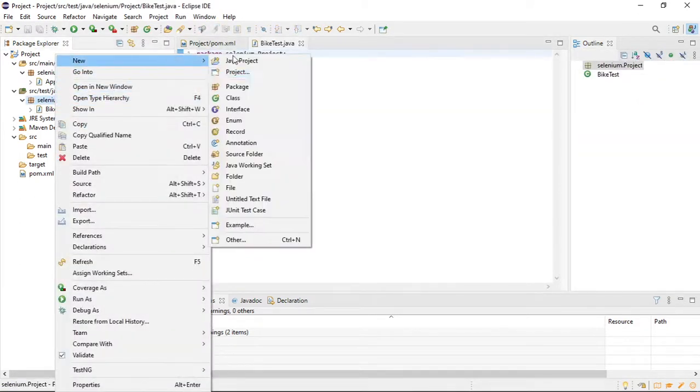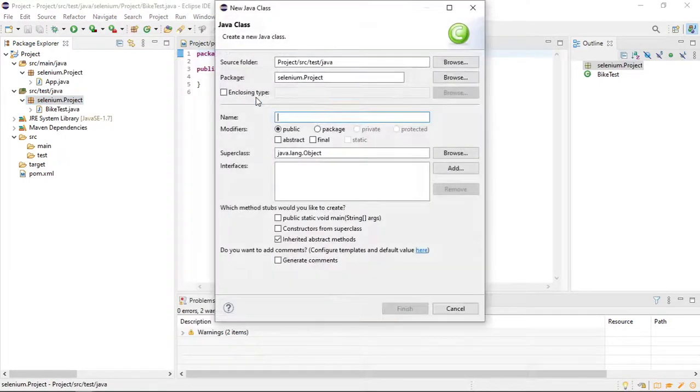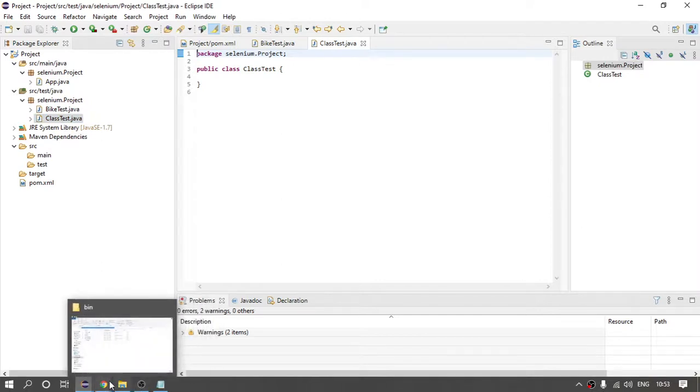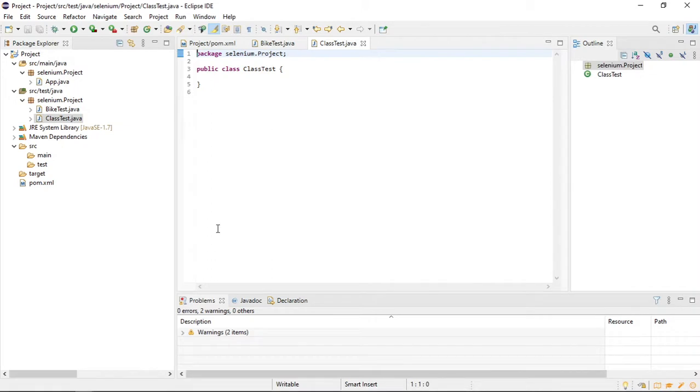And I will say one more class test. So I have two test cases. One is bike test, second is class test, right? So till now we are using public static void main in our test cases earlier to run our test case. But now we are working with Maven and also we need to understand some basics of TestNG.